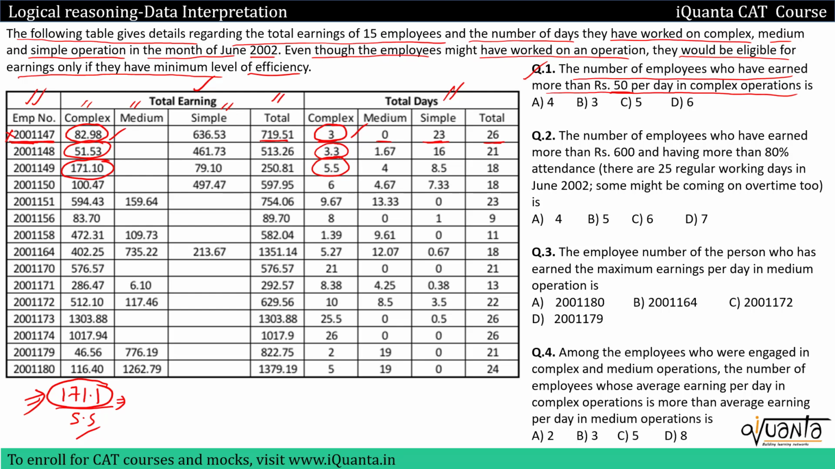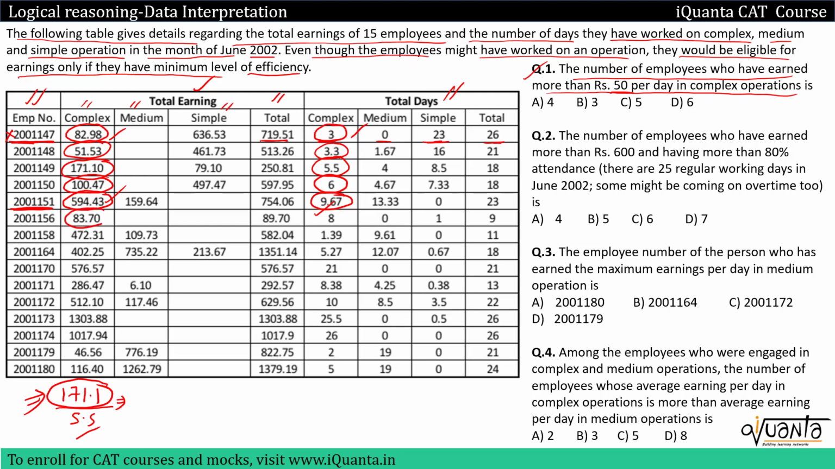Similarly, if we come to the next employee, we have 100.47 as the total earning. Total number of days worked is 6 in complex. So 100 upon 6 is obviously less than 50. We won't count him. Then the next one, 594.43 divided by 9.6. So 9 into 50 is 450, and this earning in complex is very much larger than 450. It is around 594.4. So we can definitely say that yes, we will have to count this employee 200151. He is earning more than 50 rupees per day.